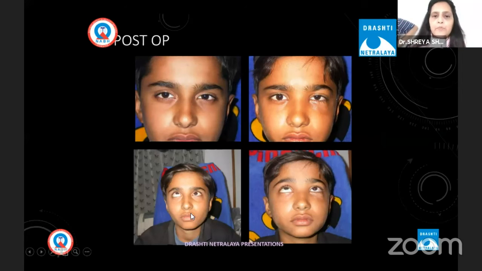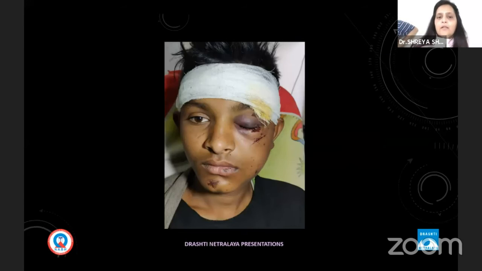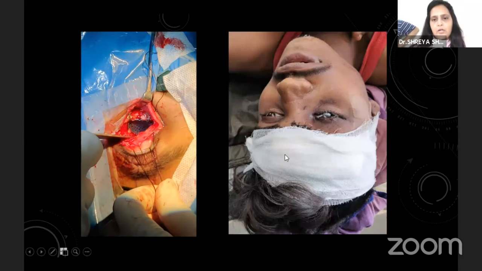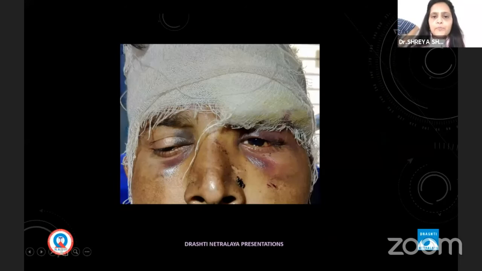So this is the third day post-op of the same boy. In this boy, we needed to wait till the enophthalmos developed. Once the enophthalmos developed, after 10 days when the edema regressed, we operated for the floor fracture with titanium mesh. So on the table it is seen that there is no enophthalmos.